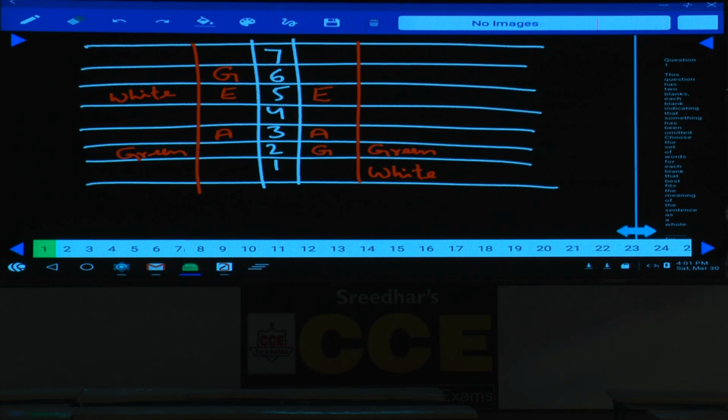And the one who likes pink lives on one of the even number floors below E. Below E, one of the even number floors, who is that person? Pink. Now in the first case, below E, the second floor and the fourth floor are there, out of which the second floor is not possible because green is already there. Hence this pink must be on the fourth floor. Are you following this one or not?